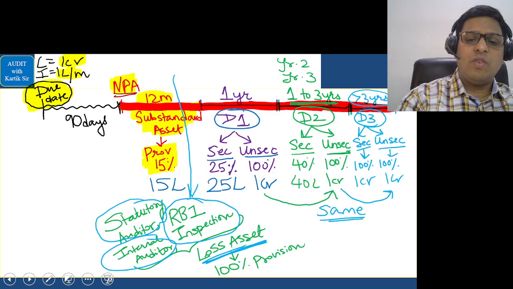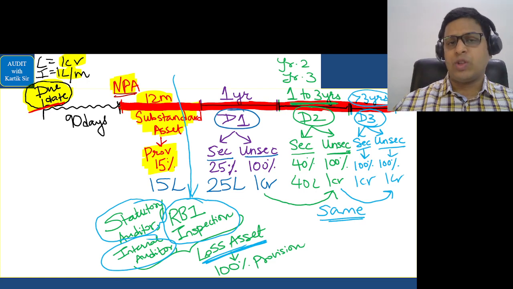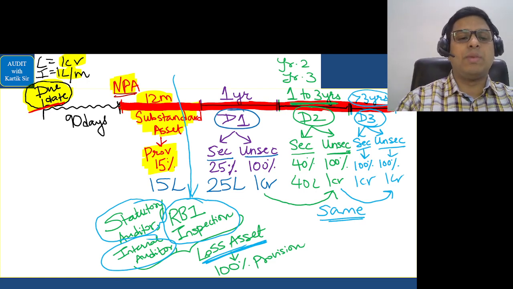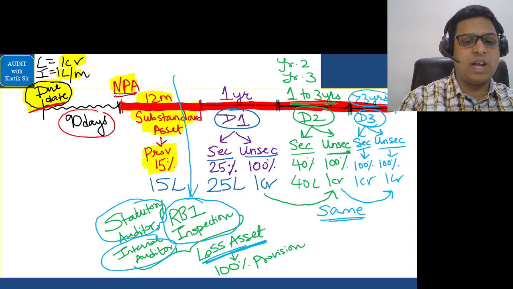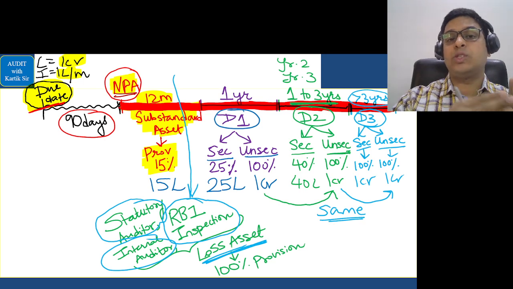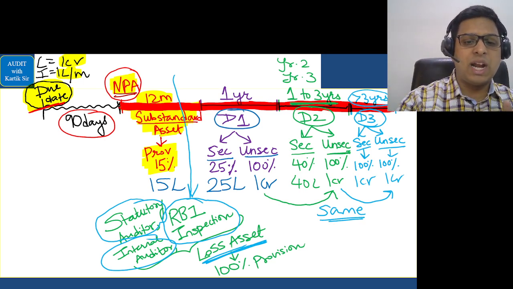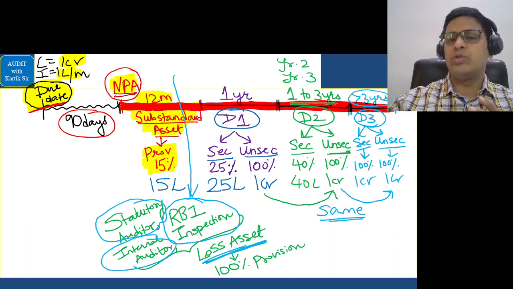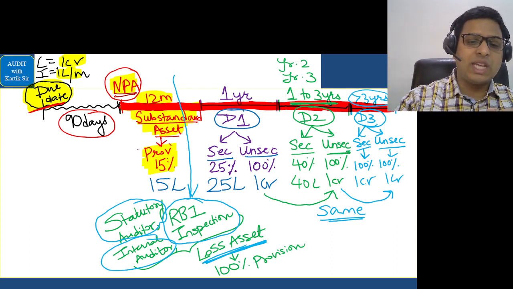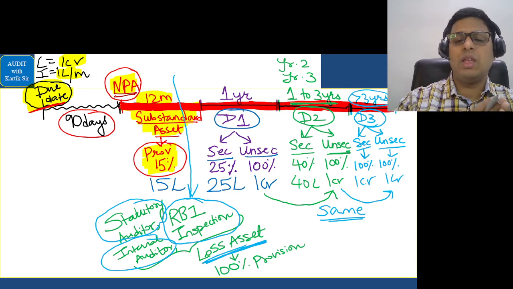See, whenever on the due date the borrower has to pay the money to the bank and the borrower fails to pay the money for a 90 days period, then we call that borrower an NPA. Whenever the borrower is declared an NPA, then for the next 12 months from the date of declaration of NPA, we call that borrower a substandard asset, and the bank will start to slowly create provisions. So provision is created at the rate of 15% of the loan amount, or the due amount.